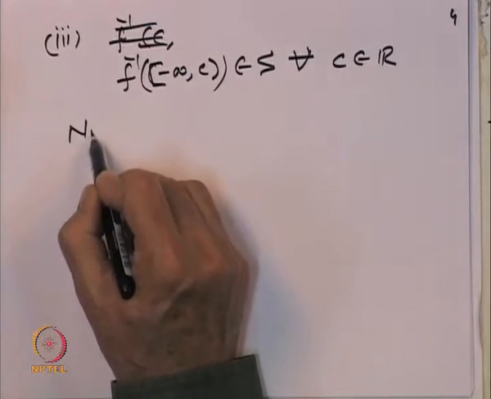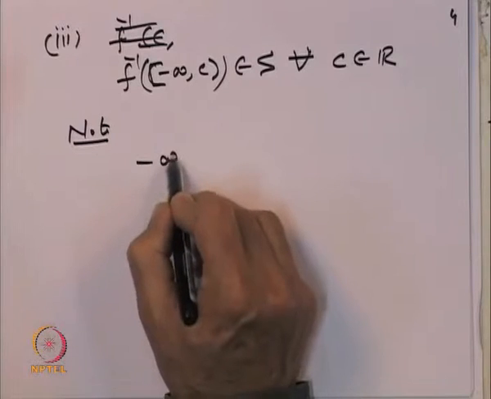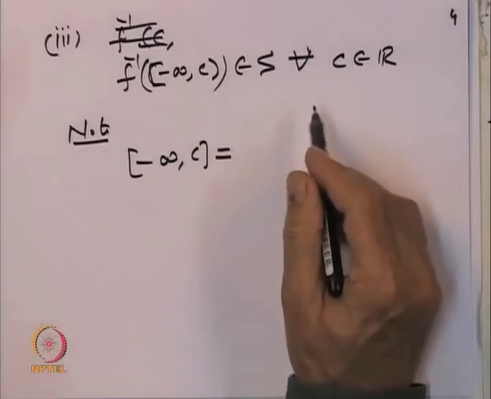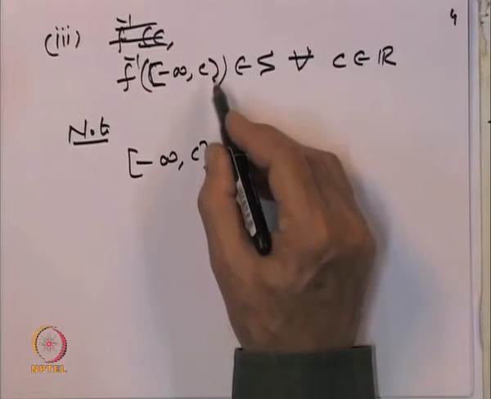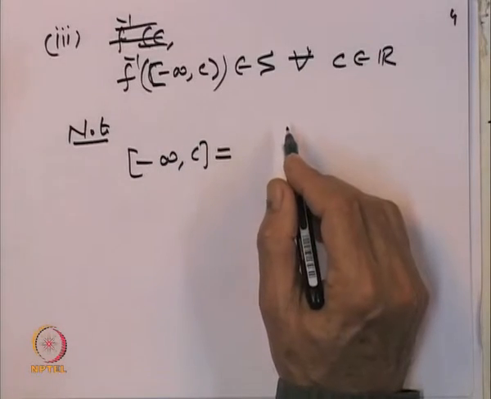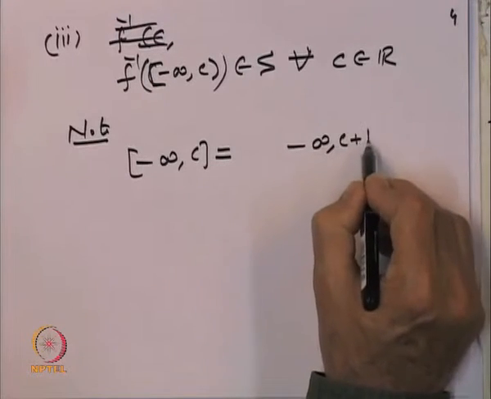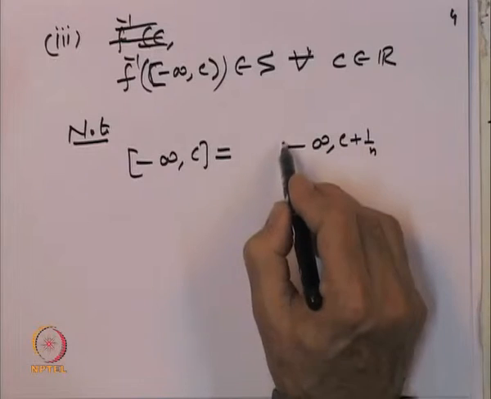So, once again note that the closed interval minus infinity to C is equal to, we want to include the point C inside. So, it is nothing but look at minus infinity to C plus 1 over n, the open interval.